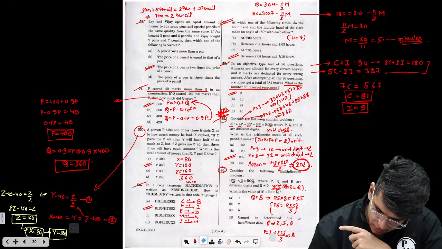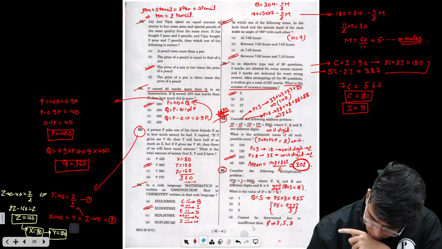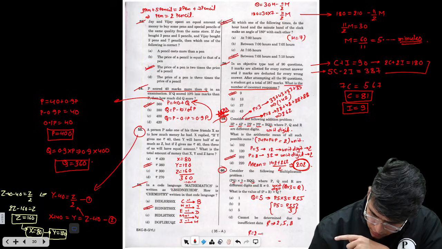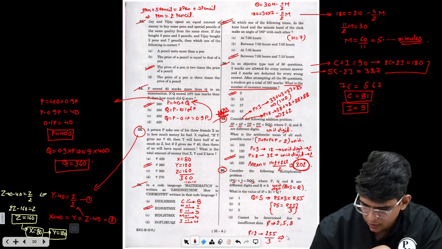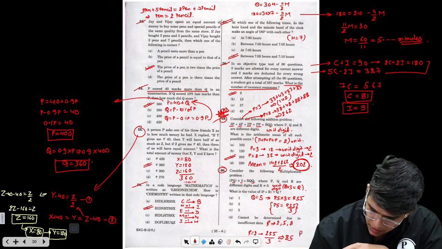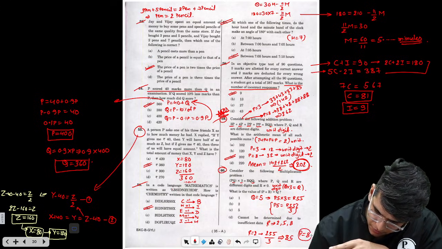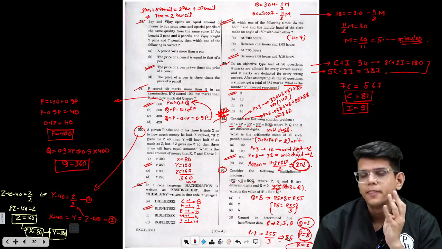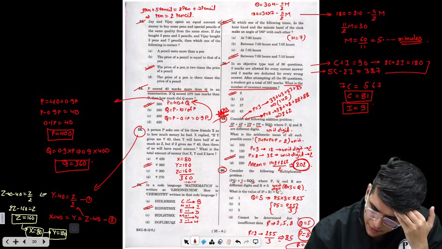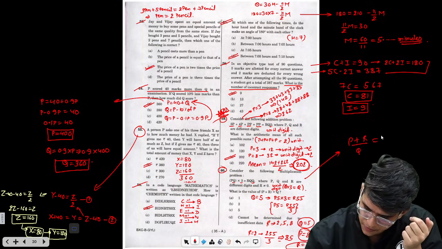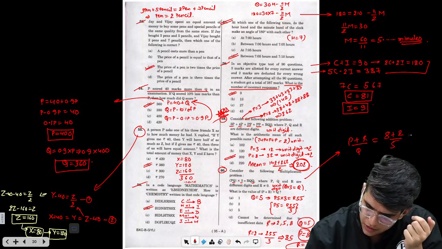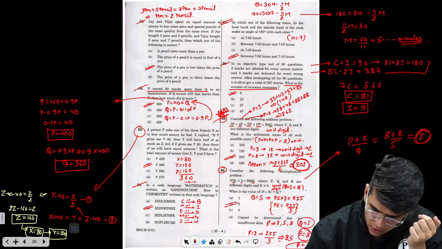Let me erase this. Okay, so R equals 2. This becomes 255 by 3. So 3 8s are 24, 85. So from here P equals 8, Q equals 5, R equals 2. This is the only possibility. They have asked you what is P plus R divided by Q. P plus R divided by Q is nothing but 8 plus 2 by 5, which is nothing but 2. So the answer for this question is 2.